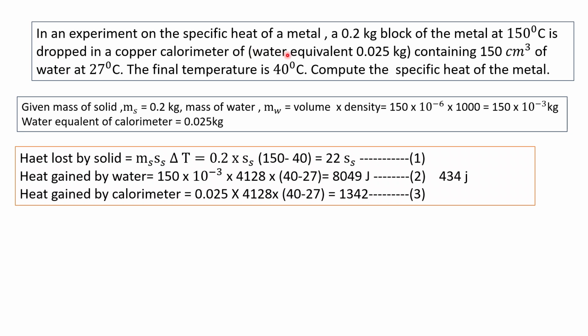So we can use the mass of water equivalent instead of mass of copper, that is 0.025. The specific capacity of water 4128 and change of temperature is 40 minus 27. So we get 1342.